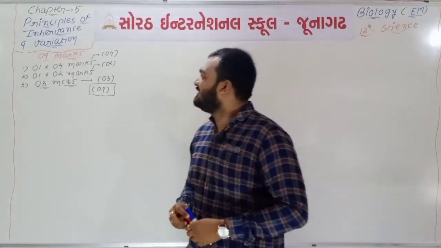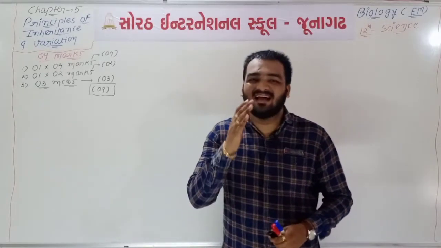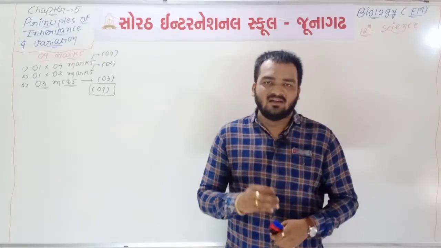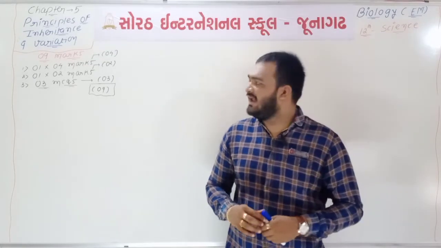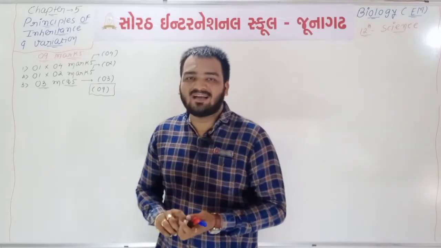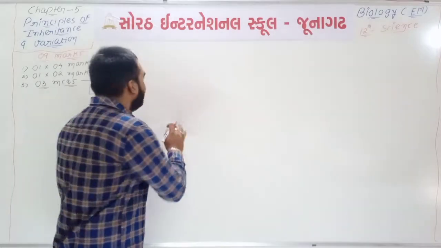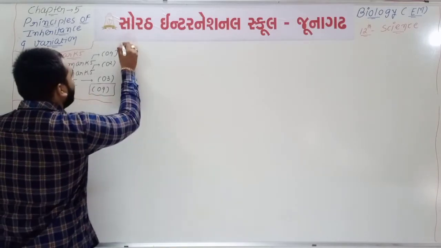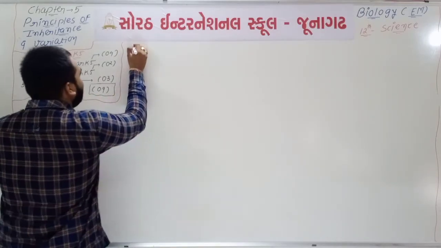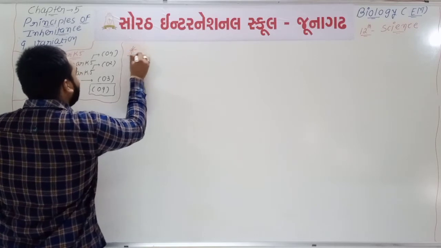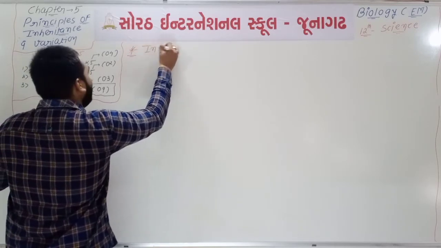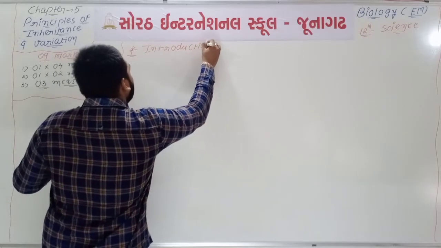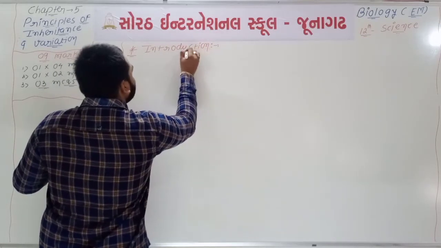See, what is the title? The title is inheritance and variation. So two important words are there: first one is inheritance and second is variation. We are going to start this chapter from the first short note, which is known as the introduction. The title is about the introduction.